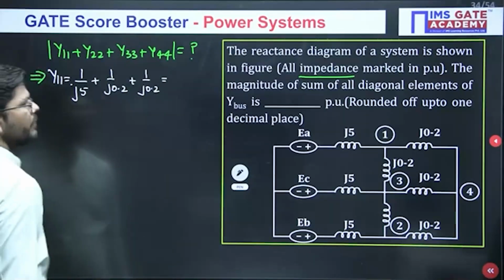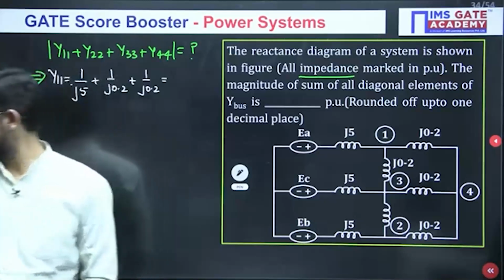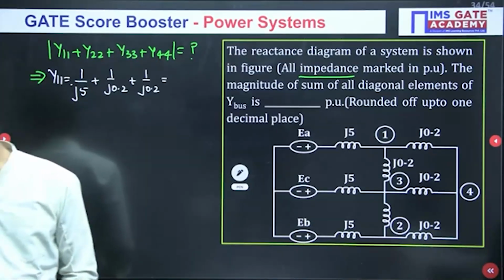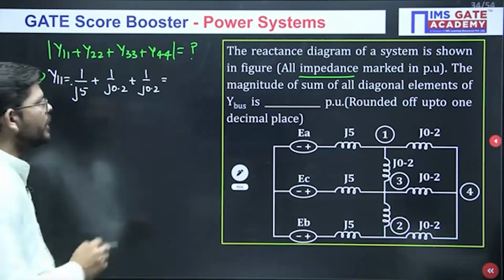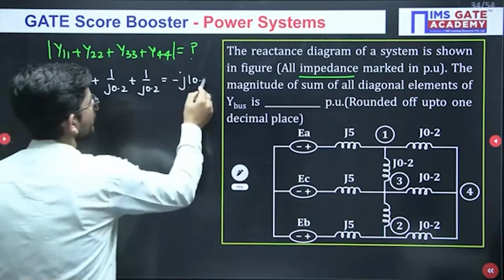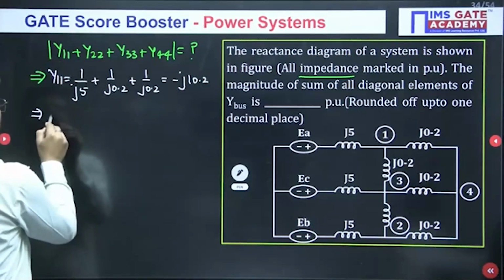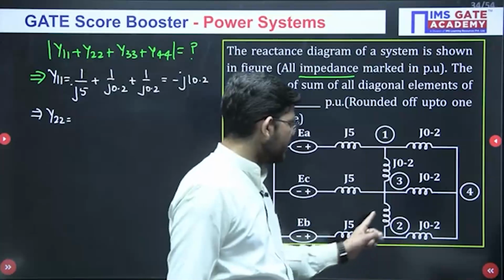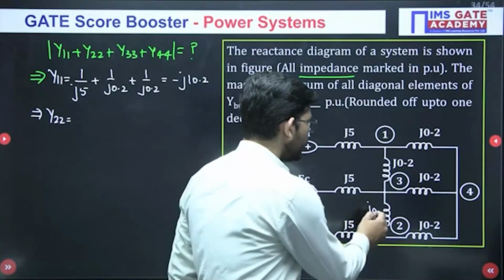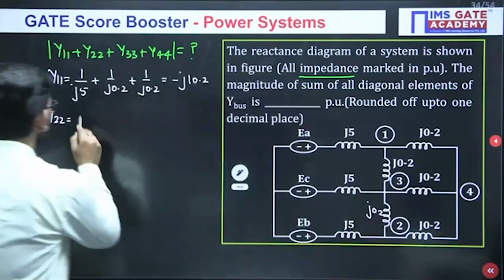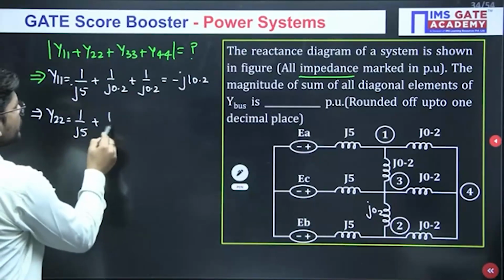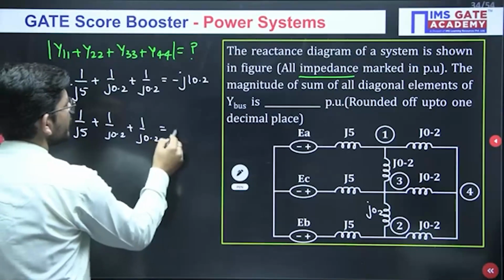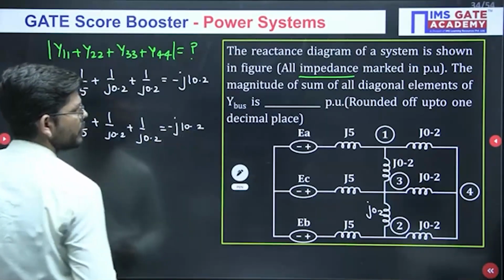How much will we get? Okay, Divya has got an answer 50.6, which is absolutely correct, Divya. Very good. So you will get minus J10.2. Then how much will be Y22? Reciprocal of all the elements connected to bus number 2, again J5, J0.2 and J0.2. So 1 upon J5 plus 1 upon J0.2 plus 1 upon J0.2. So again you will get minus J10.2, which is the same.